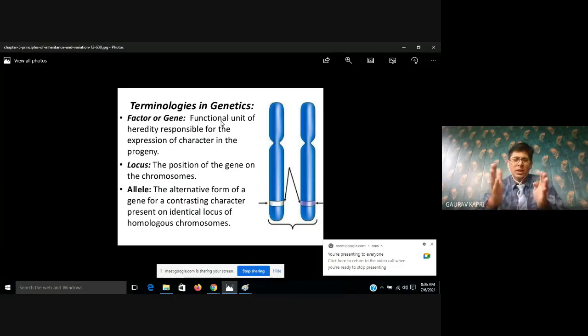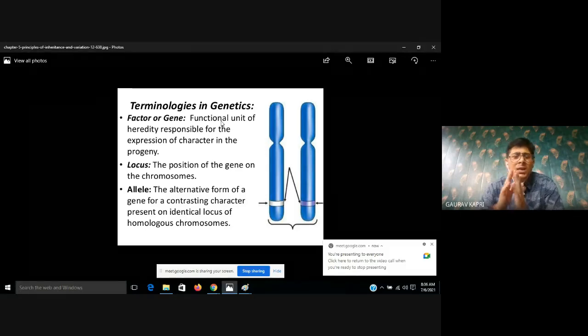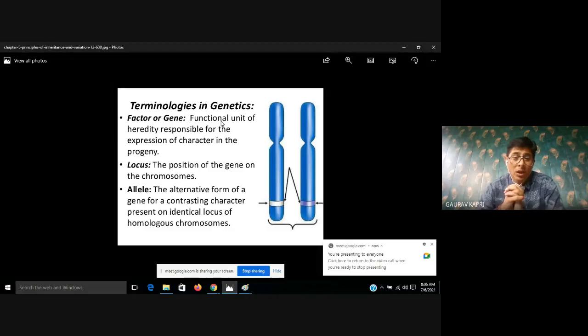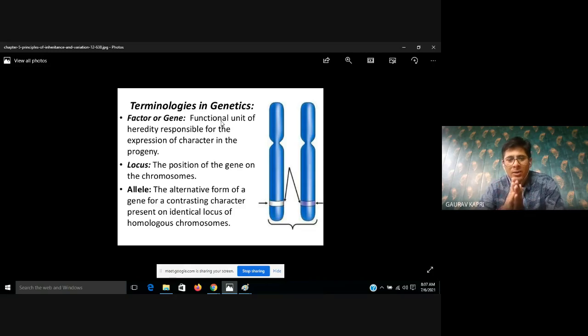Now I want to tell you something. If you observe, maybe your eyes are similar to your parents, or the pattern of your earlobe is similar to your parents, or any other body feature, your skin color, your hairstyle, or any structure of your body resembles either of your parents. So there is something carrying this information from parents to offspring, isn't it?